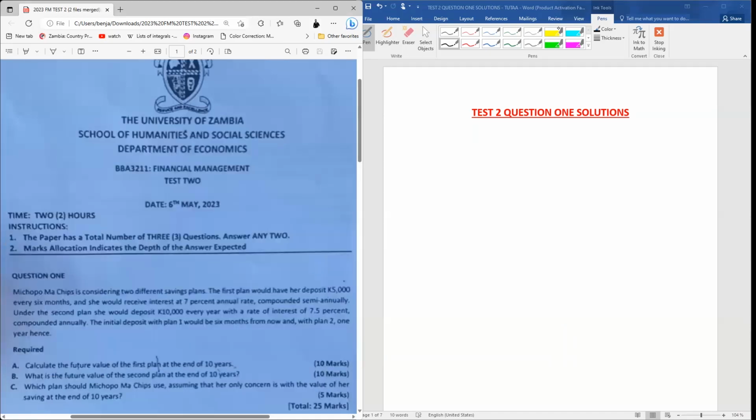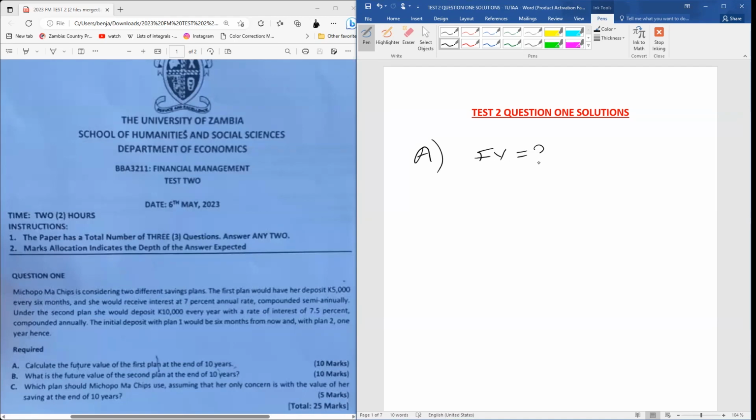So in order for us to answer this question, we're going to start firstly by looking at part A. What does part A say? Part A says calculate the future value of the first plan at the end of 10 years. So we're being asked to calculate what? The future value. So this is what we do not know. But the question again here is the future value of what? What exactly are we dealing with? Are we dealing with a single cash flow, or are we dealing with a multiple stream of cash flows? That's the question that we need to answer right now.